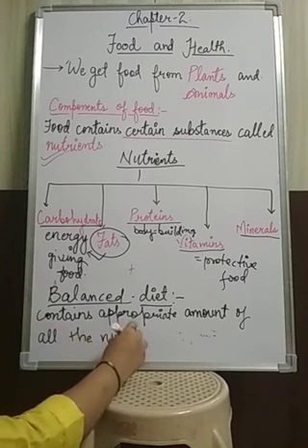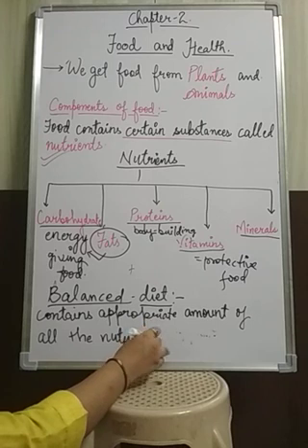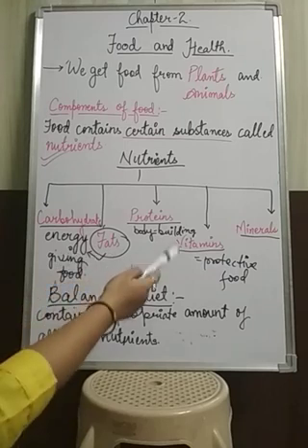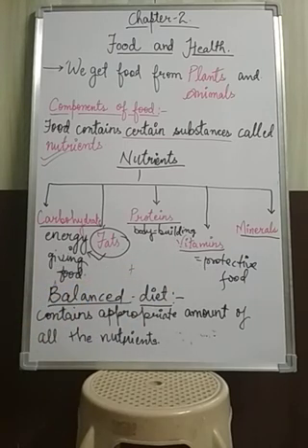That means whatever amount of carbohydrate is necessary for you, it should be there in your diet. Like these vitamins and minerals are required by your body in a small amount in comparison to the other nutrients. And if you take an example of proteins, then proteins should be there in more amount in the diet of you people, because you are in this state of growing.